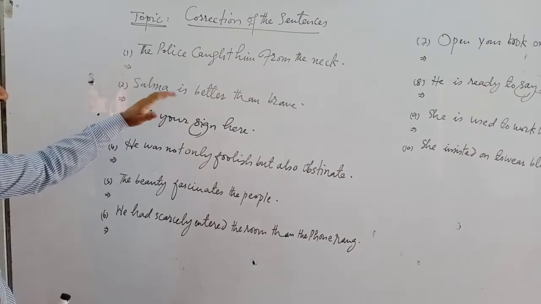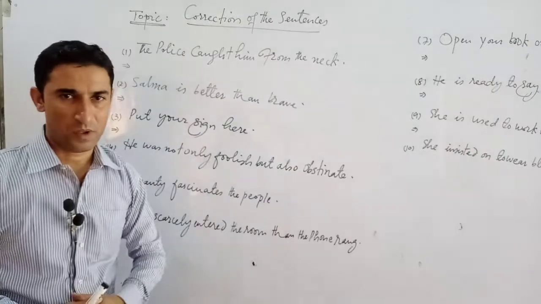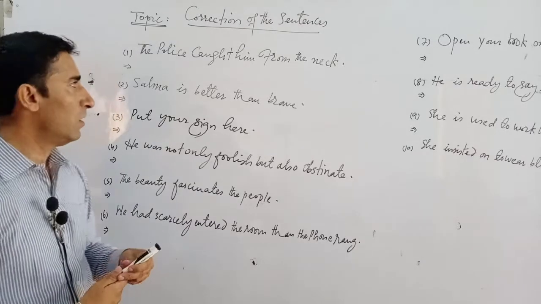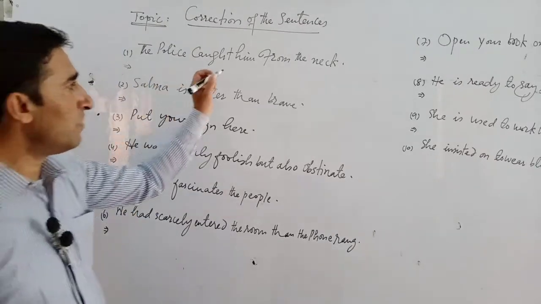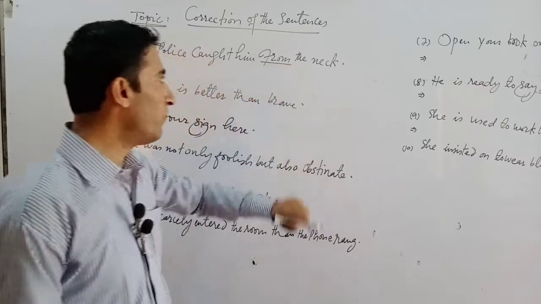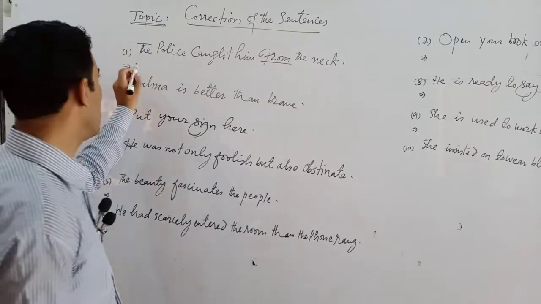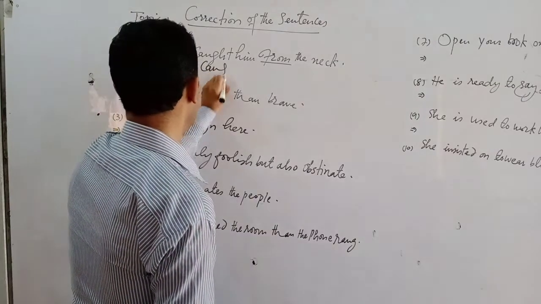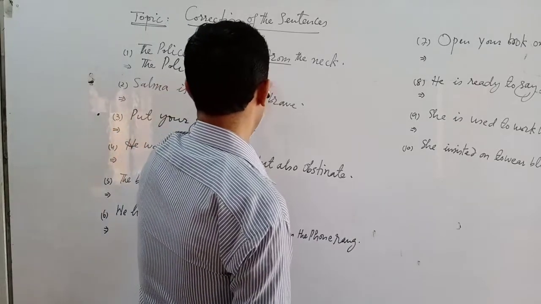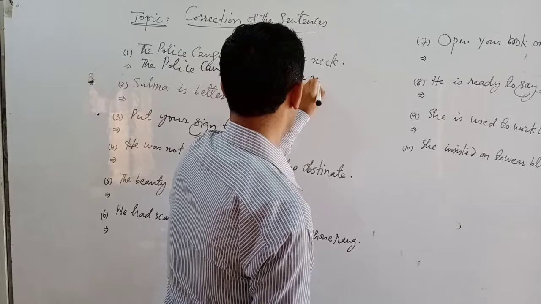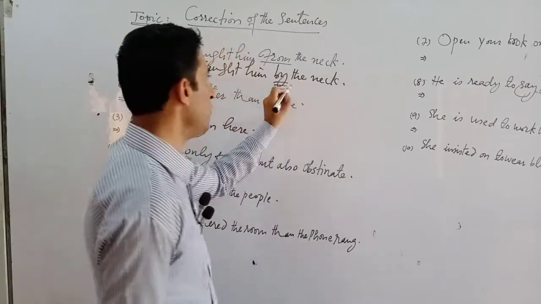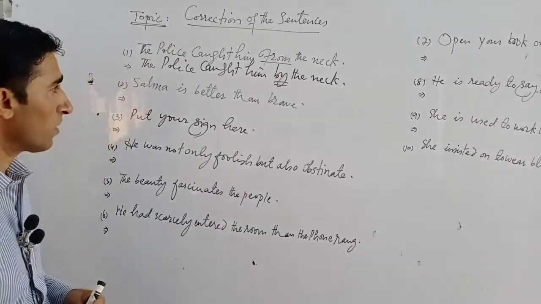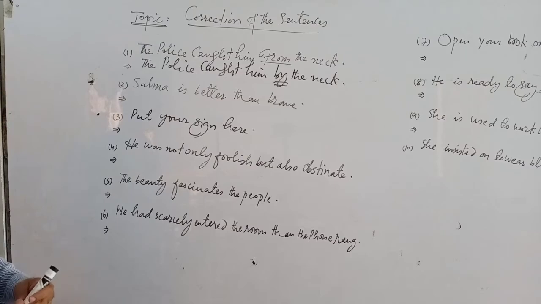Here is number 1. The police caught him from the neck. What will be the right answer according to you? The police caught him from the neck. I think here is mistake. From the neck is error. The correct answer will be, the police caught him by the neck. By the neck, why we use by the neck? Because neck is the part of body. That is why.